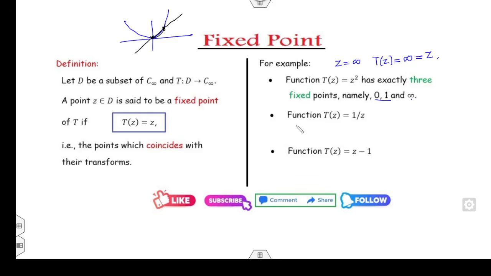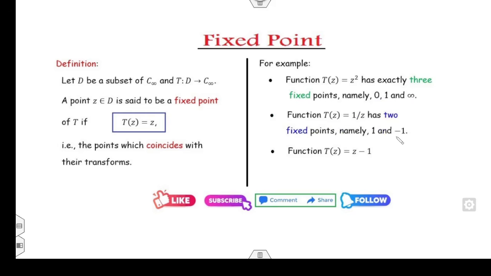Similarly, can you look at this case? Is z equal to 1 a fixed point? Yes. Is z equal to 0 a fixed point? No. Why? Because when z is equal to 0, T of z is infinity, which is not equal to 0. Can you say z equal to minus 1 is a fixed point? We can check that T of minus 1 is equal to minus 1. Yes, 1 and minus 1 are the two fixed points of the function.